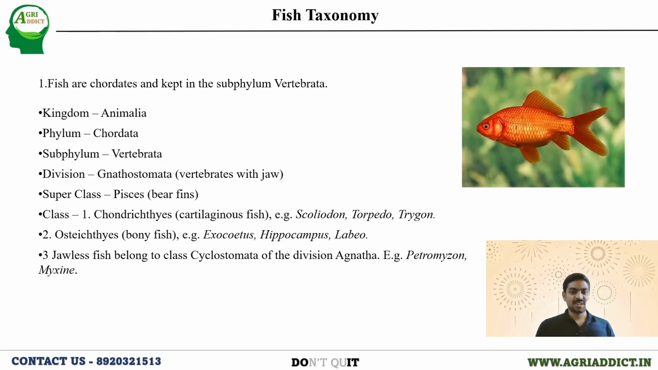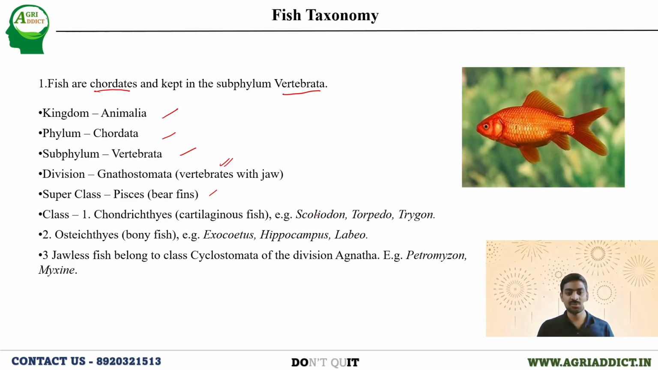Next, talking about the basic fish taxonomy, we should remember that fishes belong to the kingdom Animalia, phylum Chordata, subphylum Vertebrata, and the division Gnathostomata, meaning vertebrates with jaws, and superclass Pisces, where they bear fins, with three major groups: Chondrichthyes, Osteichthyes, and the Agnatha.